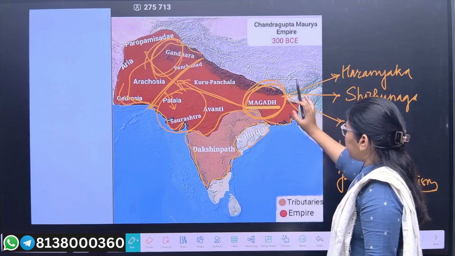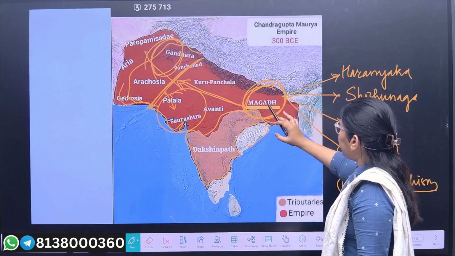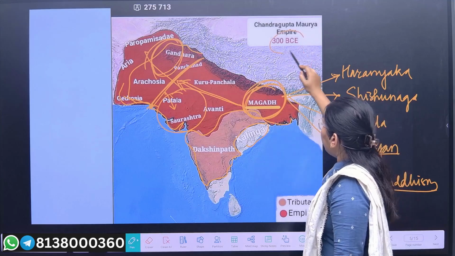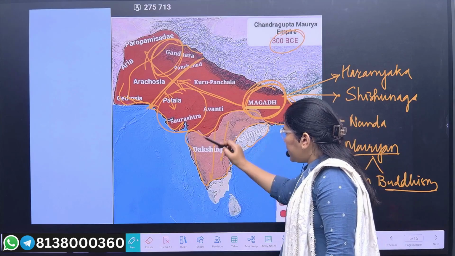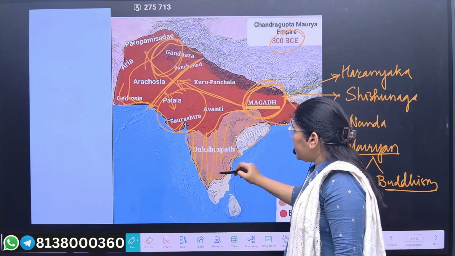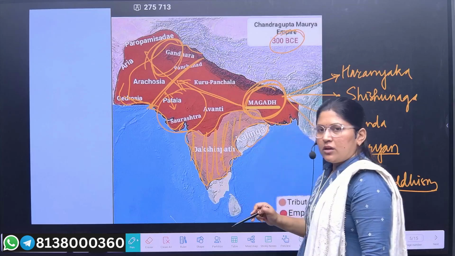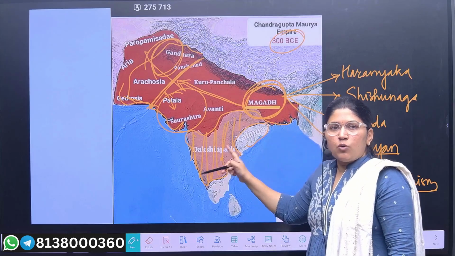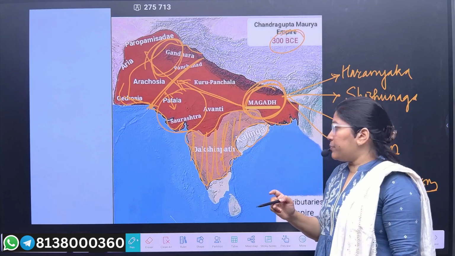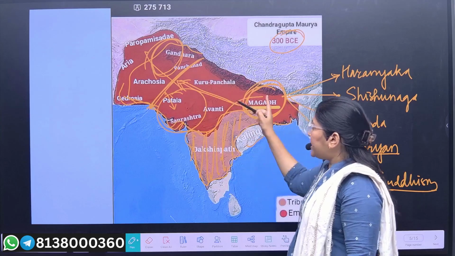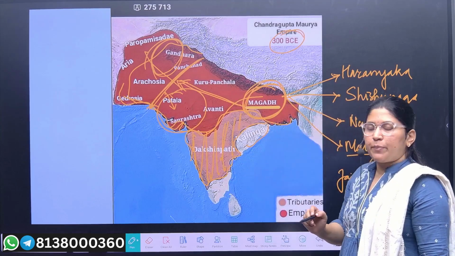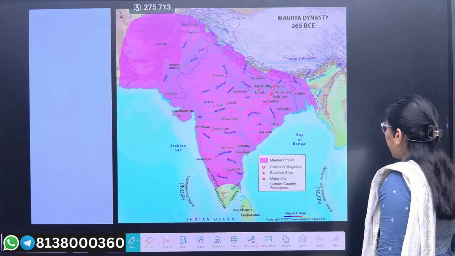This was the scenario during the Chandragupta period, that is, around 300 BCE. Now, these are the tributary regions, which are just carried out for transportation purposes, but this is the official empire. The red area is the official empire during the Chandragupta Maurya period.